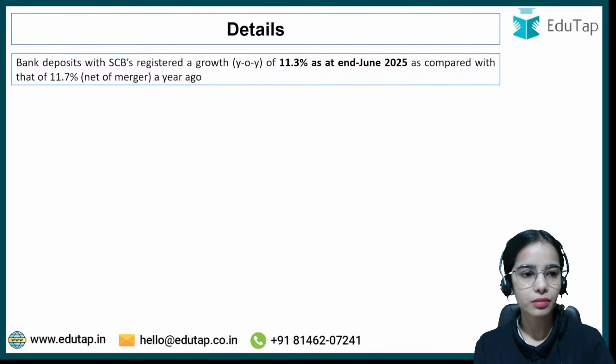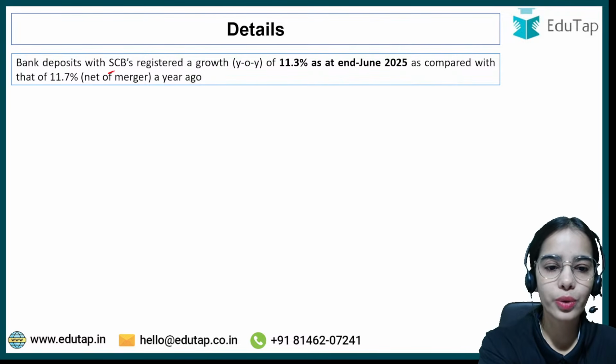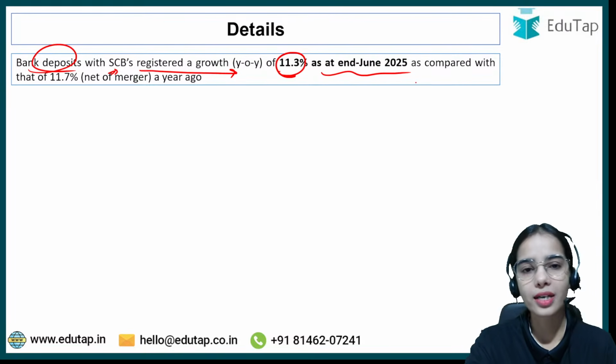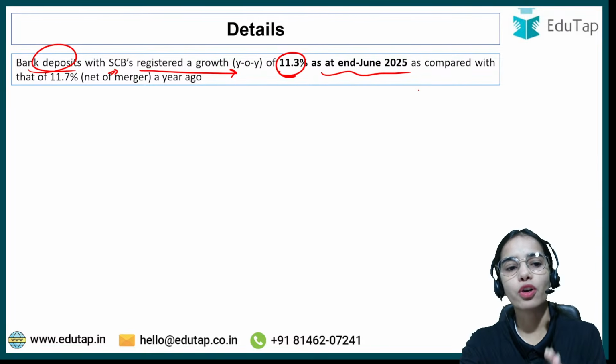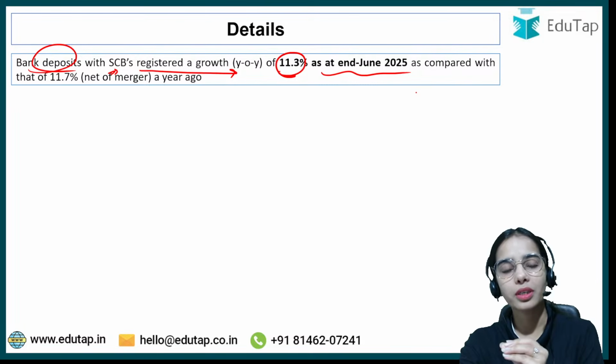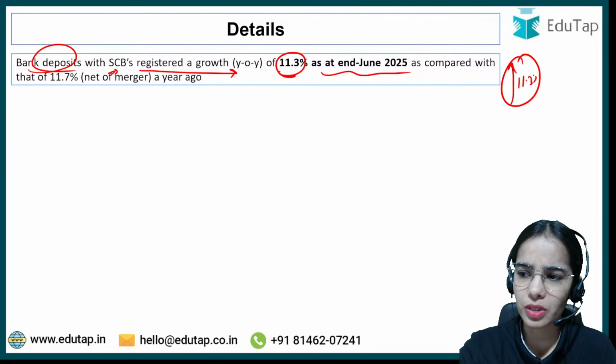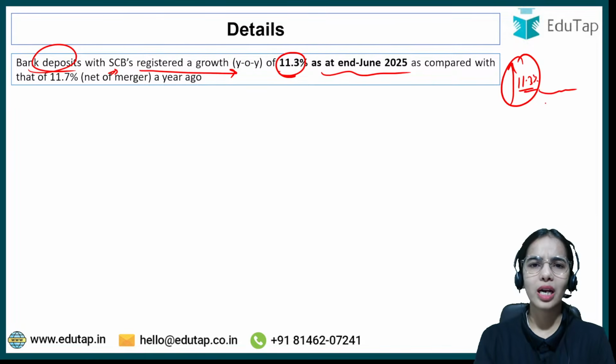Okay. Now, bank deposits with scheduled commercial banks registered a growth of 11.3% as at the end of June 2025 as compared to the 11.7% of the bank deposit growth that happened a year ago. So bank deposit growth has happened by 11.3%. That is nearly around the growth that we saw last year also.